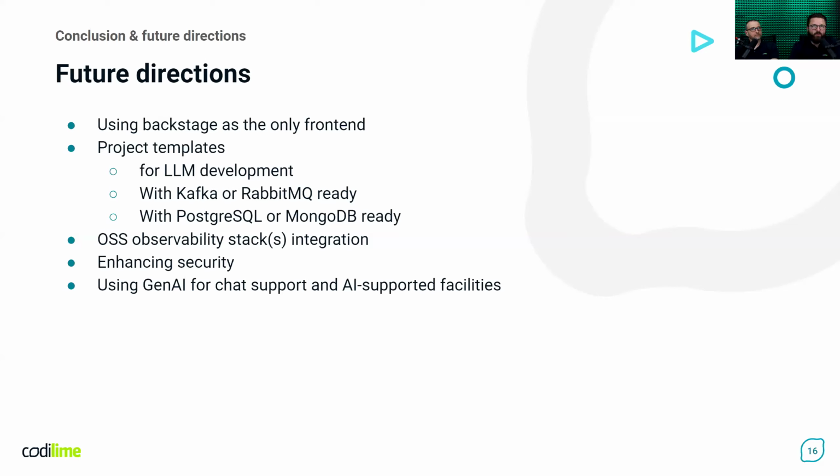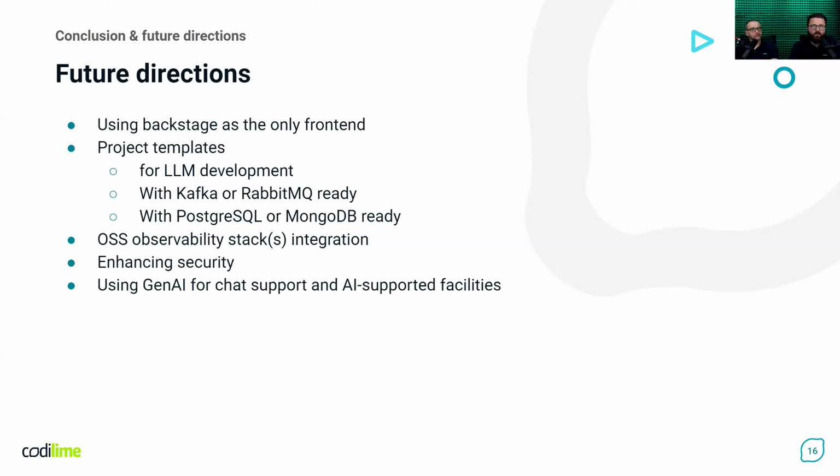Same goes for instance for Kafka, RabbitMQ, which are generally used in many situations and can easily be integrated within this kind of IDP and used within any new project that will be developed on the IDP. And same goes for databases.